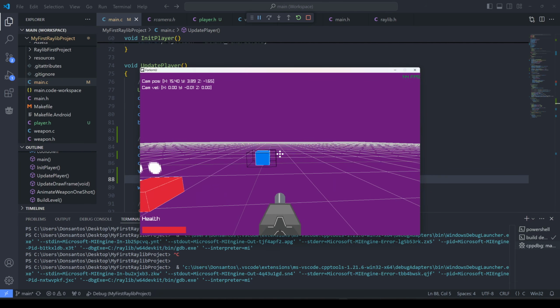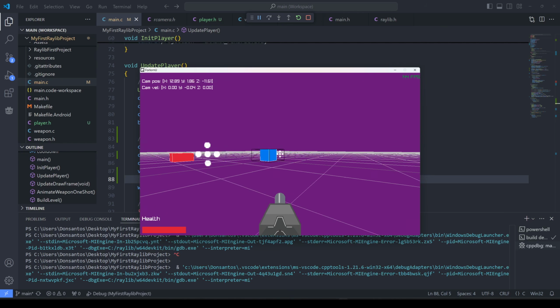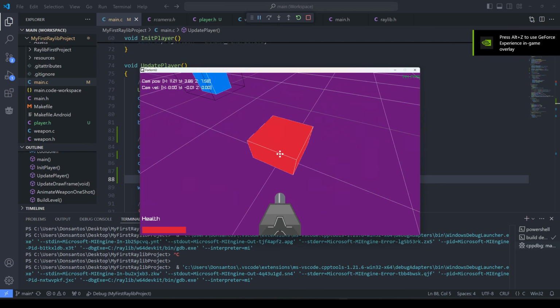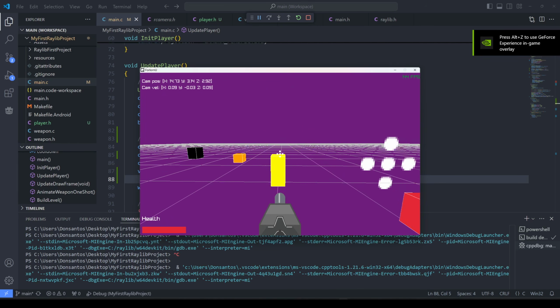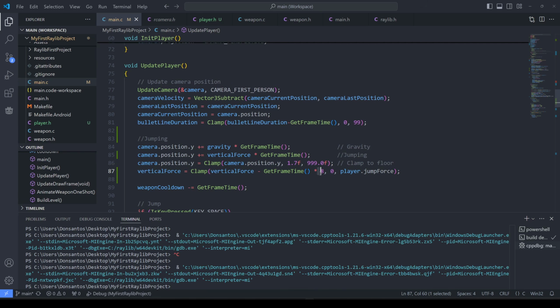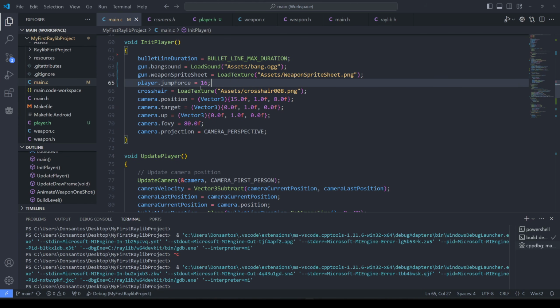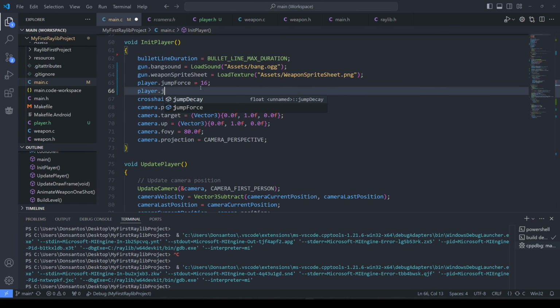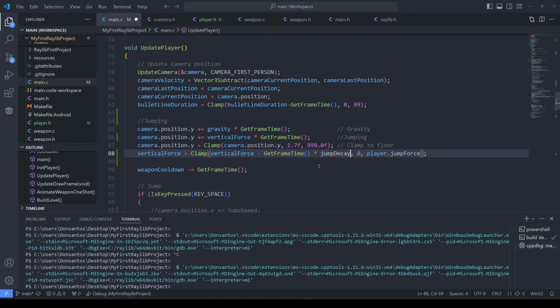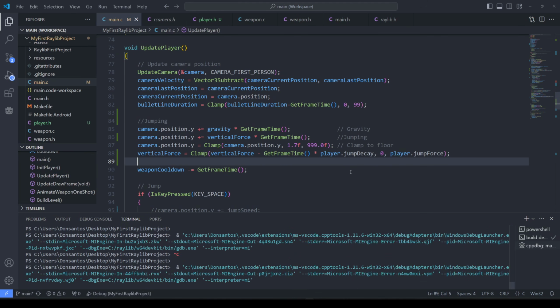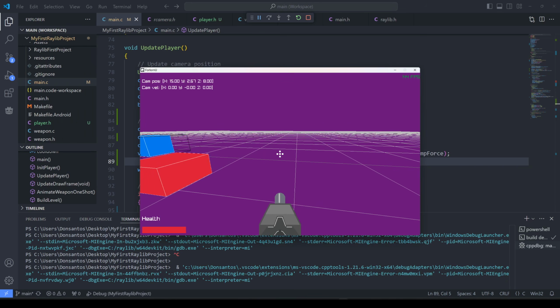Yeah, look at this. Boing, boing. That's pretty good actually. Can jump over this. I can jump over. Cool, cool. Could be even snappier. Let's do this correctly right away. Float jump decay. Set that up here. So player.jump decay equals, let's go 20. And here, player dot jump decay. So now our jump decays very quickly.